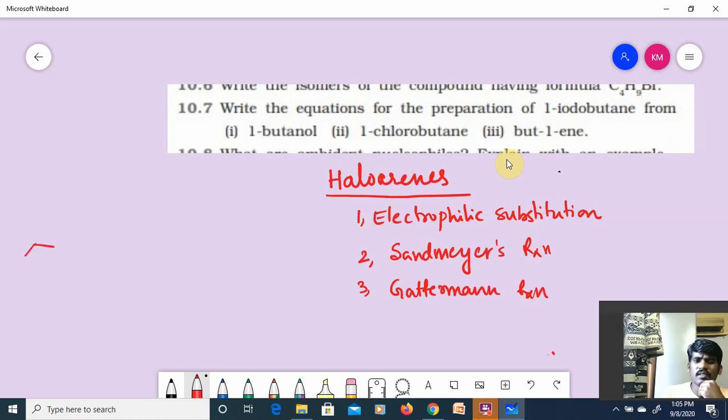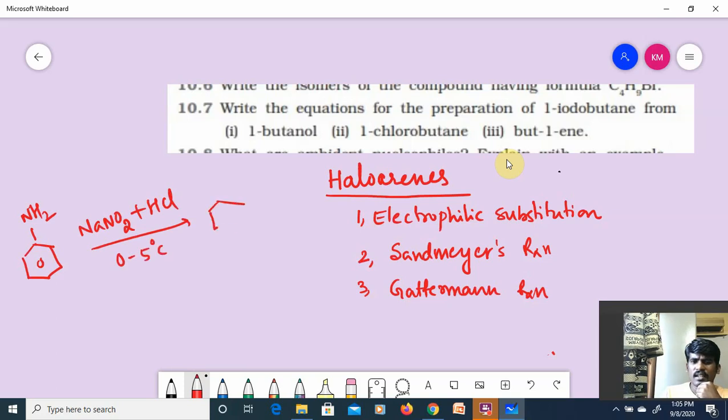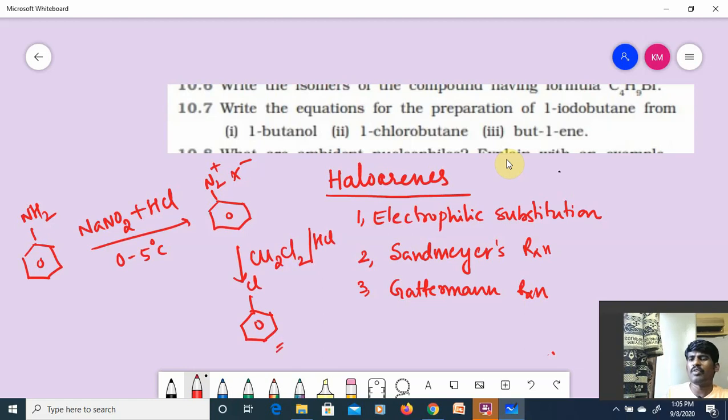In the Sandmeyer reaction, we take aniline, which undergoes diazotization with NaNO2 plus HCl at 0 to 5 degrees Celsius. It forms benzene diazonium chloride, which upon treating with copper chloride in the presence of HCl gives the corresponding halobenzene. Here chlorobenzene will be formed.